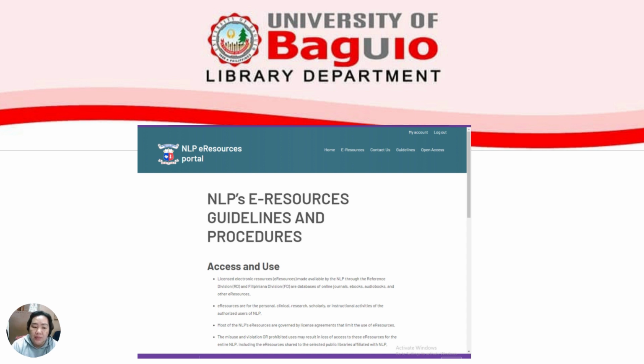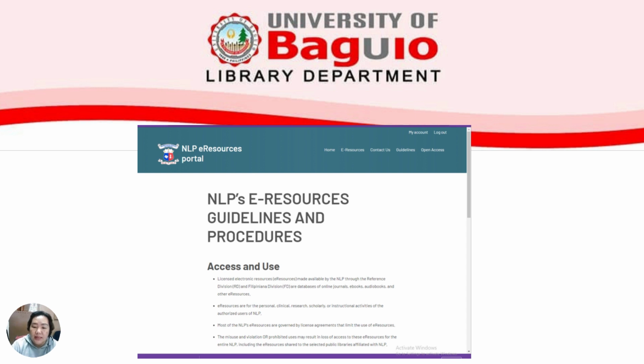So if the NLP will give you the username and password, you will use it for personal, clinical, or research purposes. Next, most of the NLP resources are governed by license agreements that limit the use of e-resources.